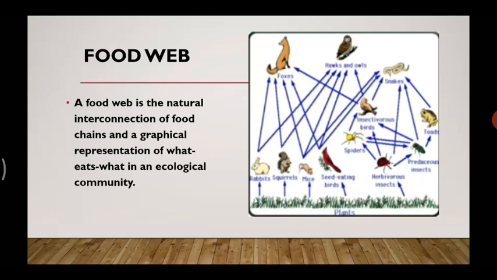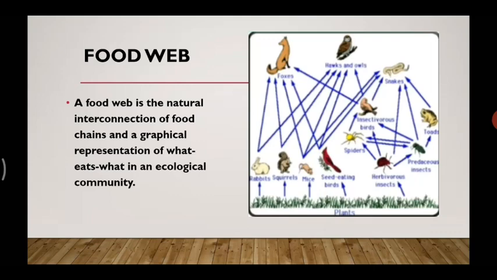Now, ecological community means a group of two or more species of animals found in the same area. Now, in your area also you might be finding different species of animal. Different species of animal means you might be finding cat, dog, right? So they are called different species of animal. In this picture, we can see squirrels, rabbits, mice, and seed eating birds.